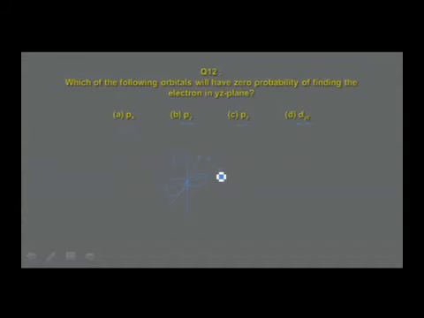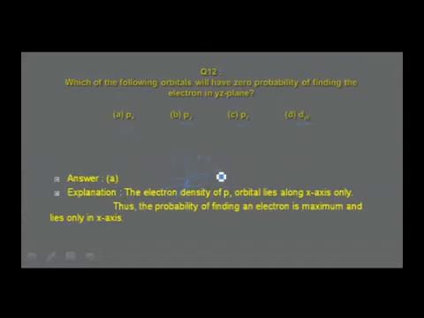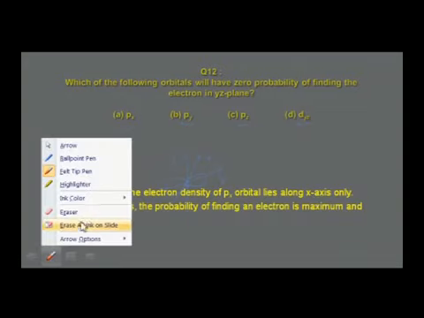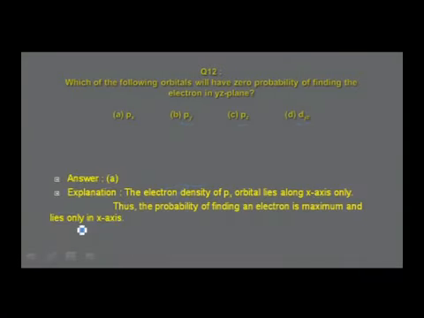Therefore the answer is px. The probability of finding the electron is maximum and lies only on the x-axis.